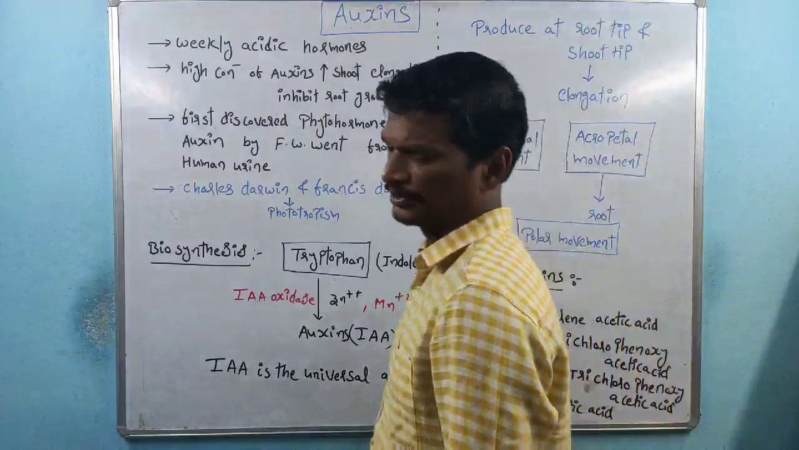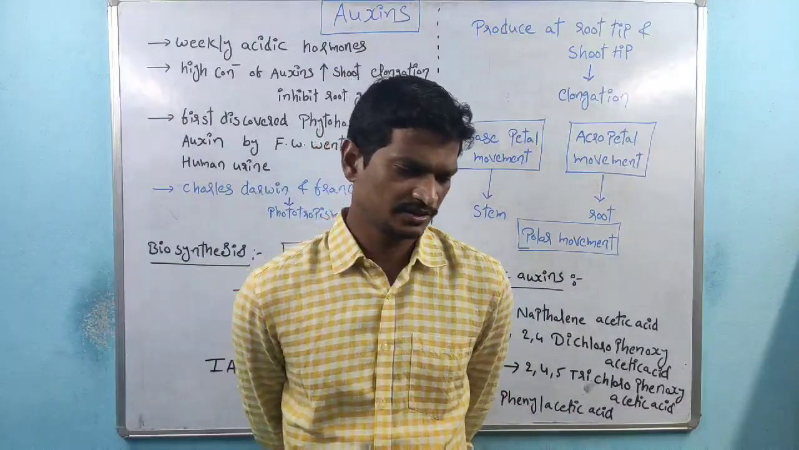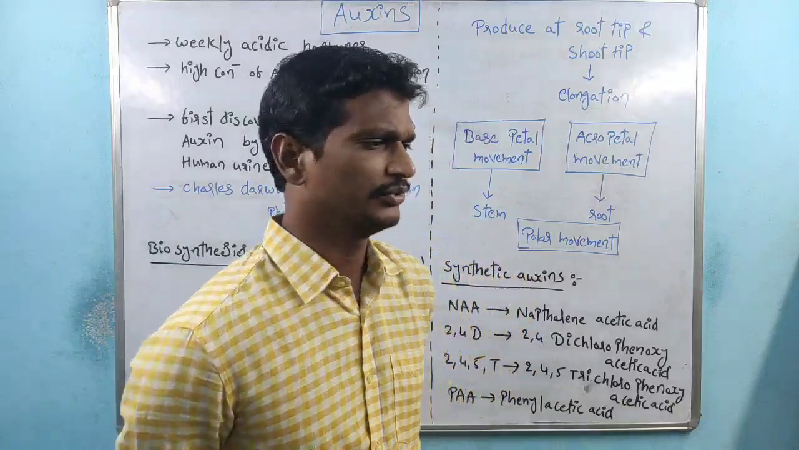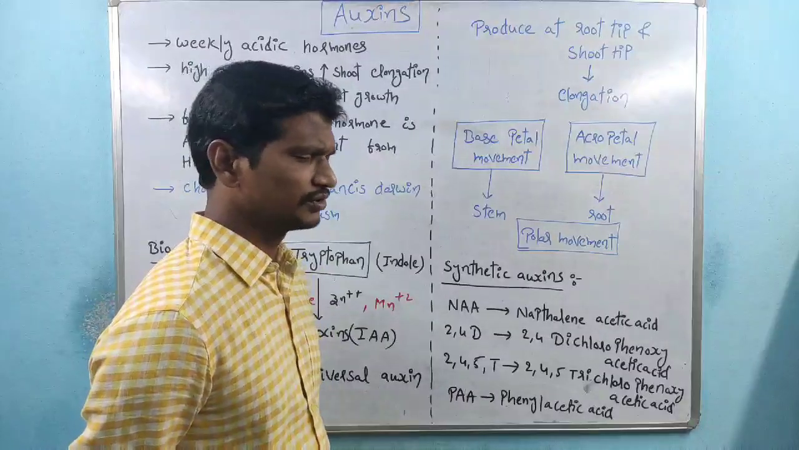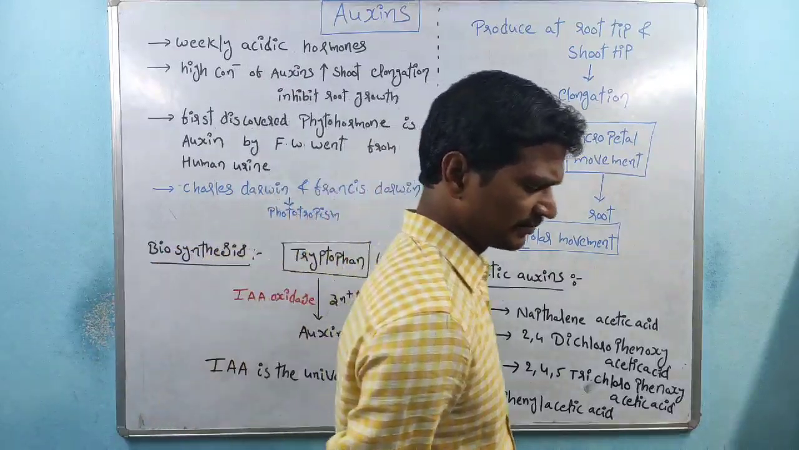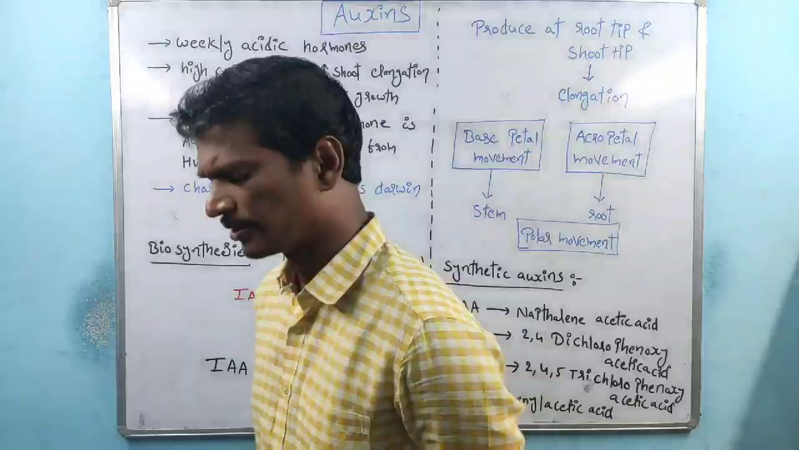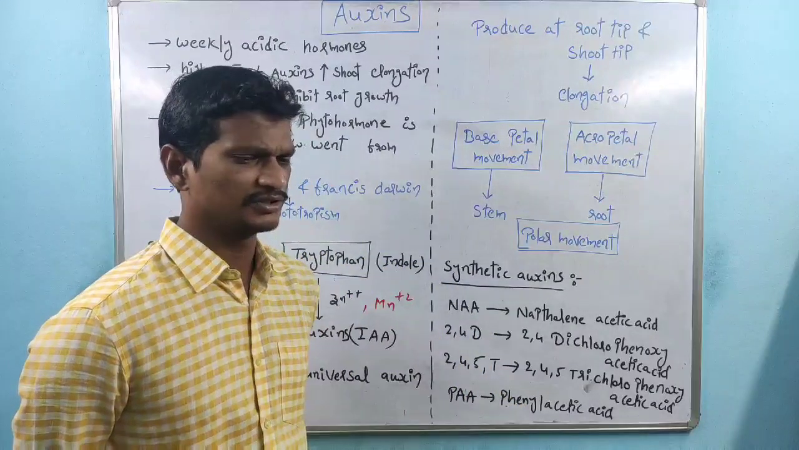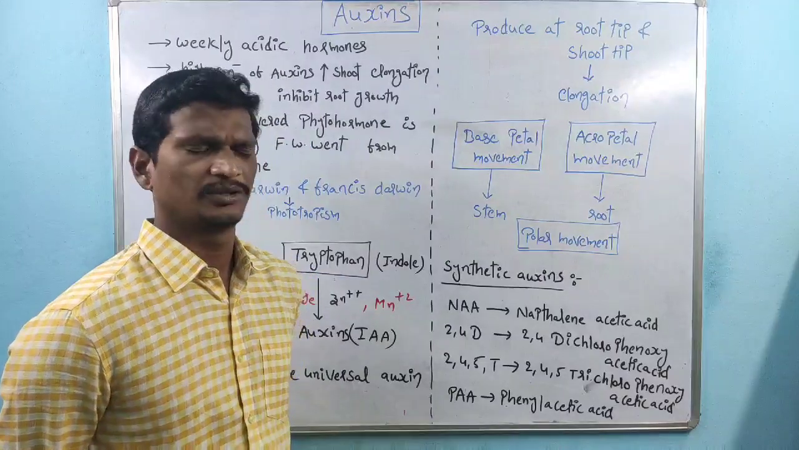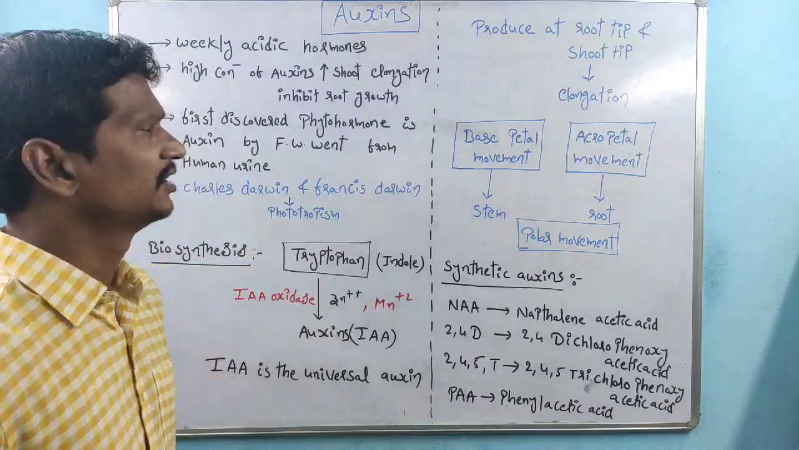Students, in the last class we discussed the introduction to plant growth regulators. In this class, we are discussing specific phytohormones. The very first phytohormones are auxins. Today we are going to discuss the auxins, the history of the auxins, the properties shown by the auxins, and the functions of the auxins.